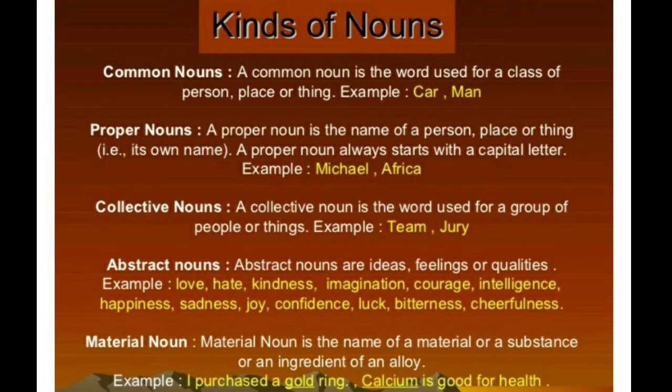Here, the word is used for a group of people or things. For example, they have given team, then jury. This is considered a collective noun.